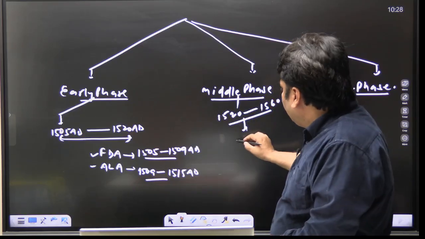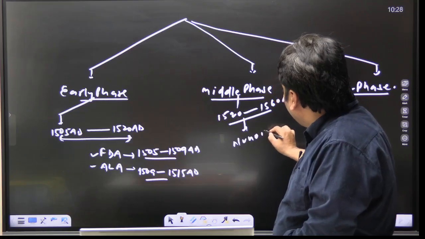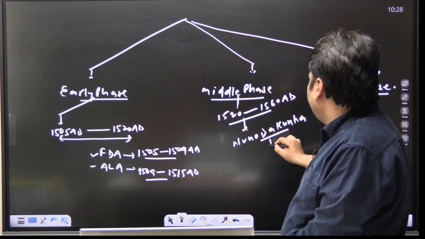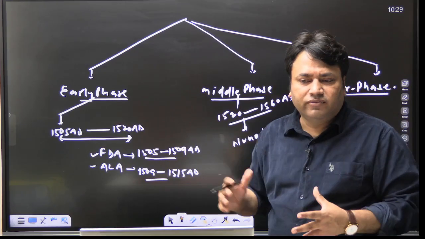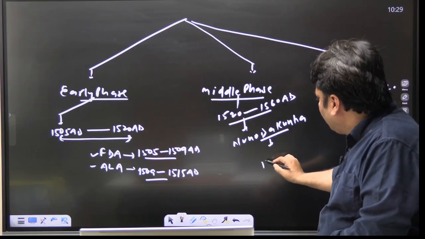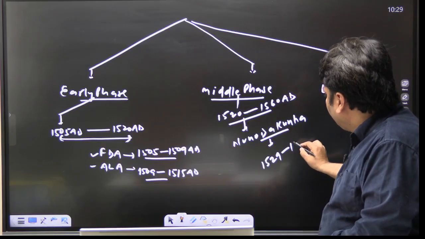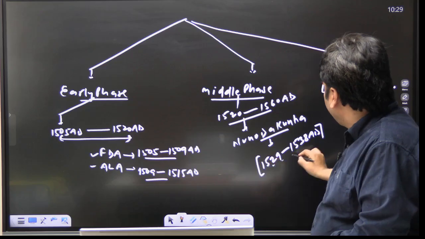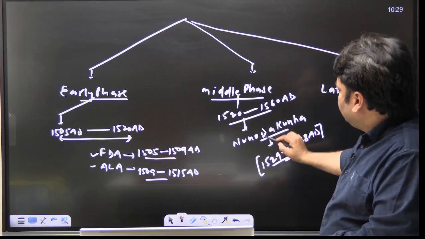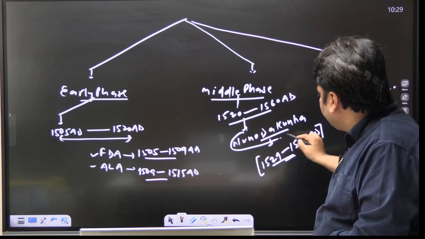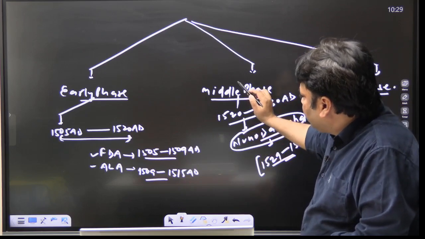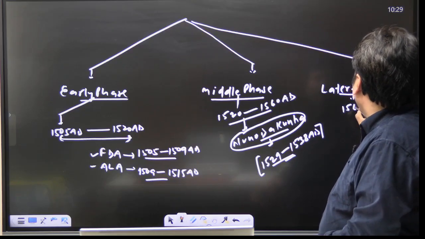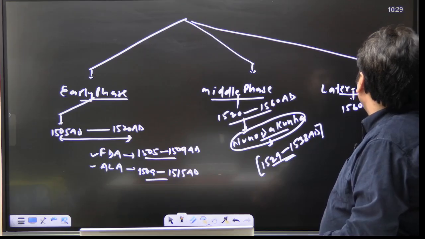The time period of Nuno da Cunha's presence as a viceroy in India was from 1529 to 1538 AD. So this third important viceroy belongs to the middle phase, and the third phase, or you can say the later phase, was 1560 onwards.